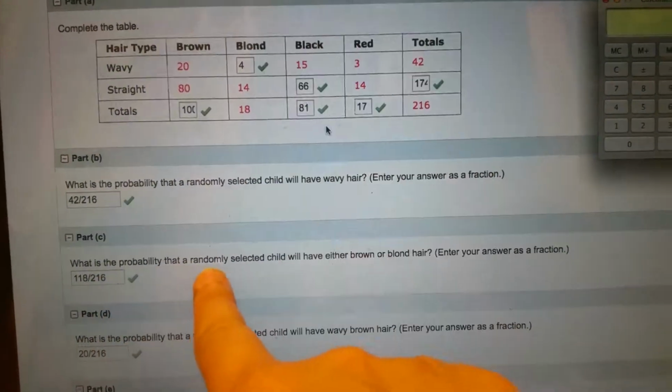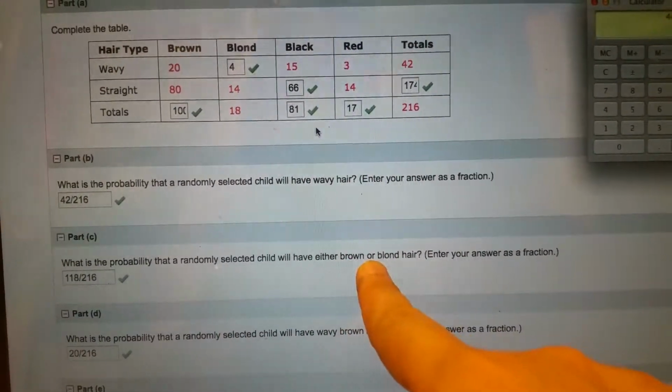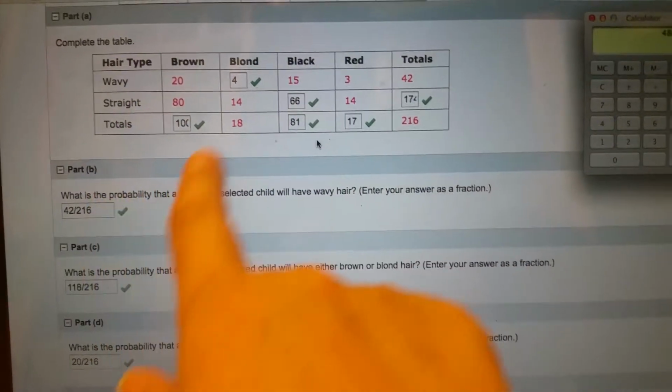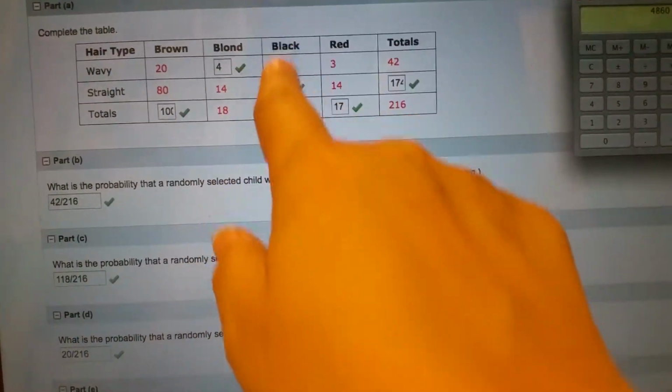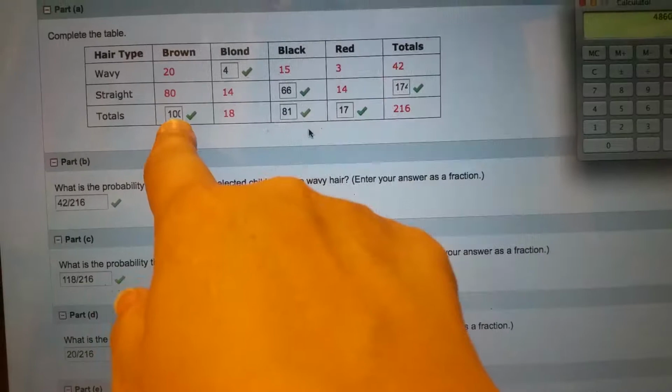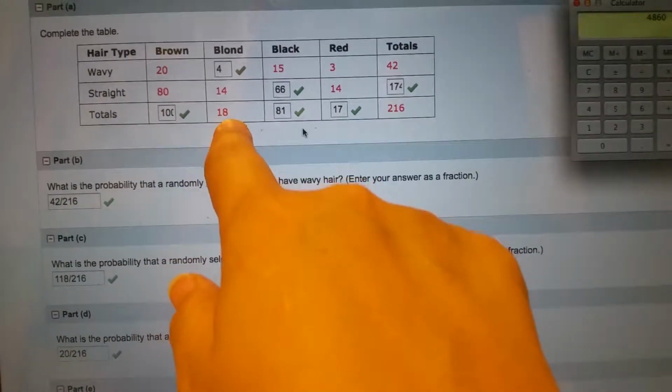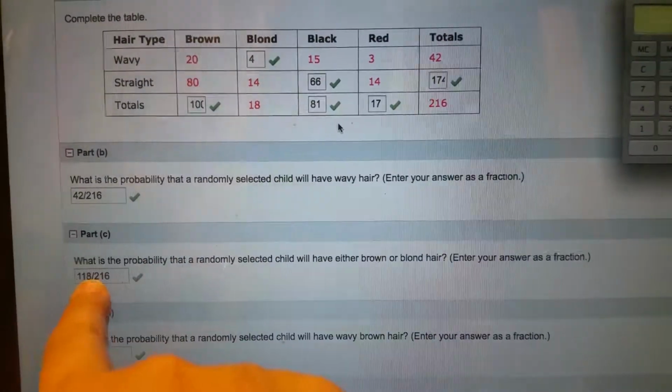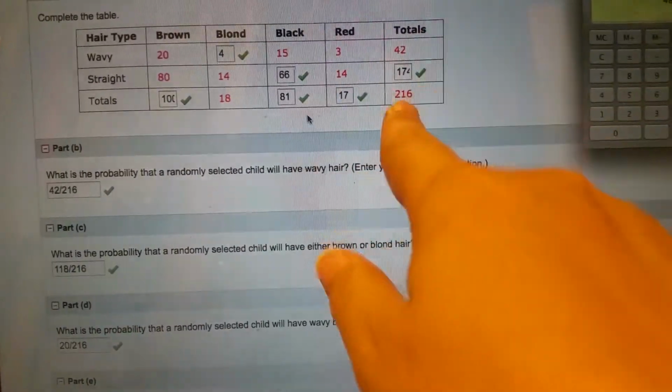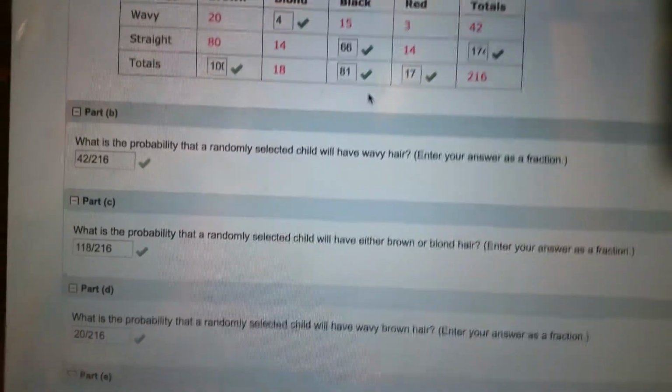What is the probability that a randomly selected child will have either brown or blonde hair? Anybody could have blonde or brown. So then we got brown, the total of that is 100. Total of blonde is 18. Add that together, you got 118 out of the total 216.